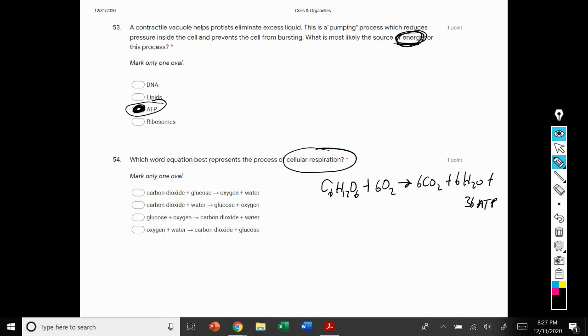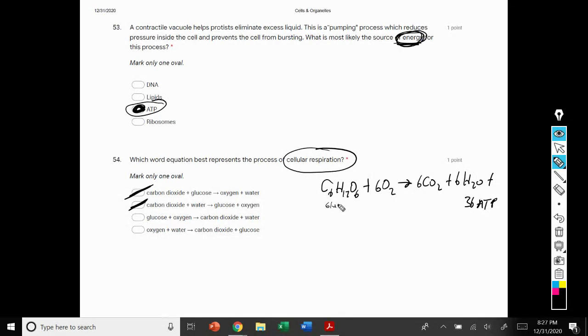So carbon dioxide plus glucose. There's no carbon dioxide on the left side of this equation. So we're going to eliminate that. Carbon dioxide plus water. Again, there's no water on this side of the equation. We're going to eliminate that.